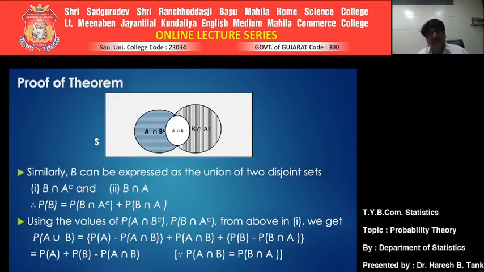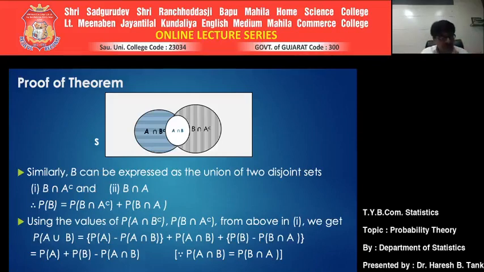If you just open the brackets, some of the things will be cancelled out, so probability of A intersection B will be cancelled out. And as we know, A intersection B is the same as B intersection A. So ultimately the remaining quantity would be probability of A plus probability of B minus probability of A intersection B. Now this is the final formulation.